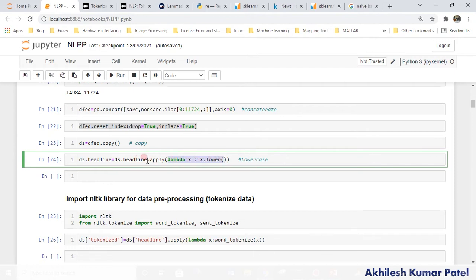So whatever text is there, either upper or lower, all will be converted to lower in this form. This is the second step. So we have the data as ds here.